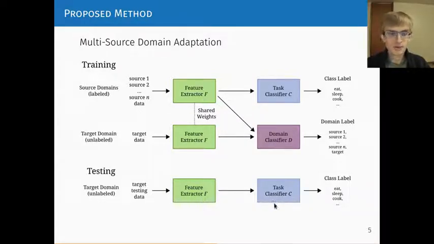To support multiple source domains, we use a multinomial domain classifier. In other words, rather than predicting just a source or target, we predict source 1, 2, all the way to n, and the target, giving us a total of n+1 domain labels.